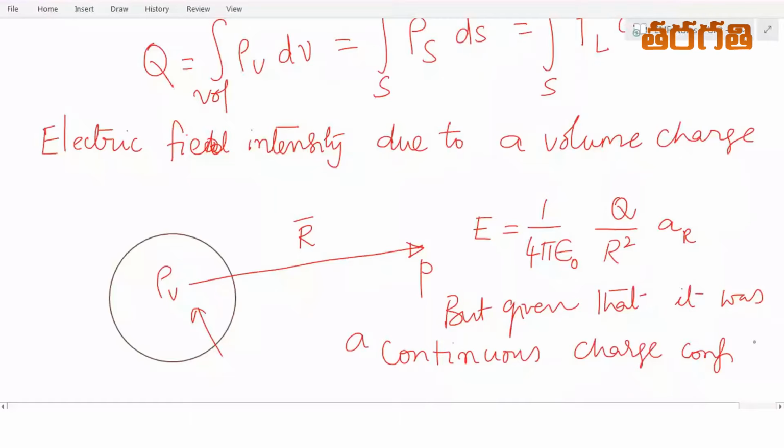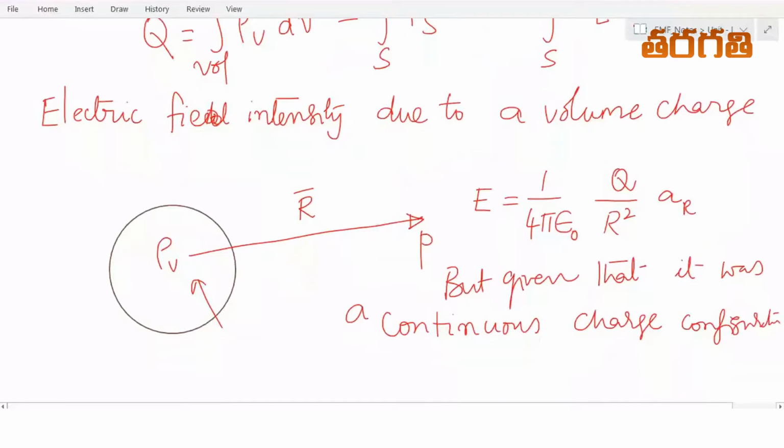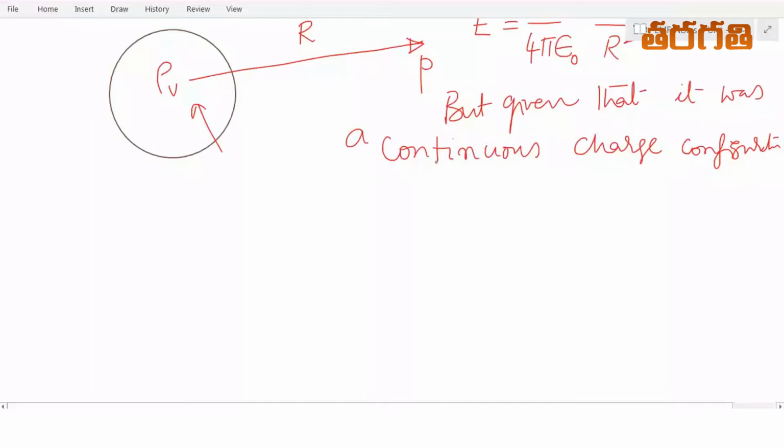For a continuous charge configuration, we know its charge density. The volume charge density is equal to rho v. Therefore, Q is equal to the integral over the volume of rho v dv.